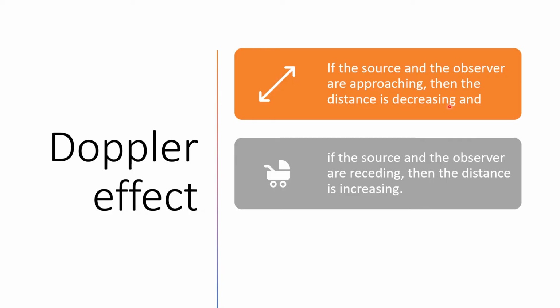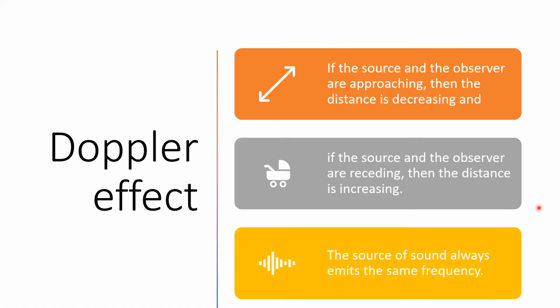But even though there is a change in the distance between them, causing a change in frequency, you have to remember this thing. The source of the sound always emits the same frequency. Yung frequency na ini-emit ng ating sound doon sa ating source, always the same. Nagkakaroon lang ng pagbabago with respect to the observer. And that effect is what we call Doppler effect.